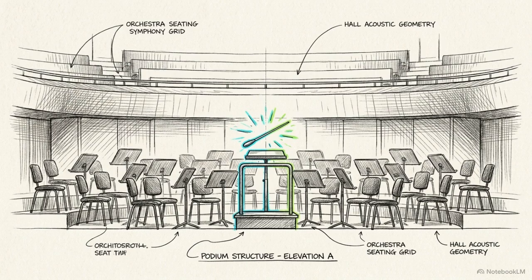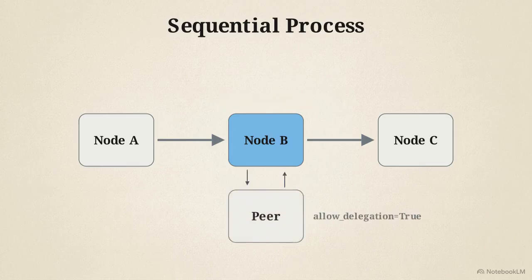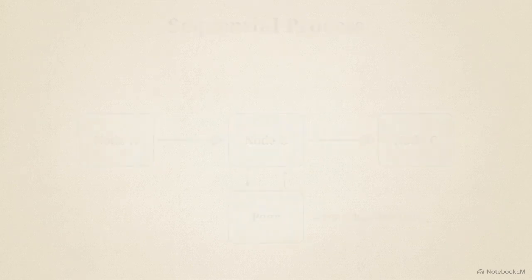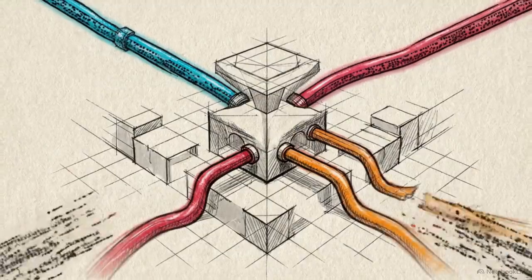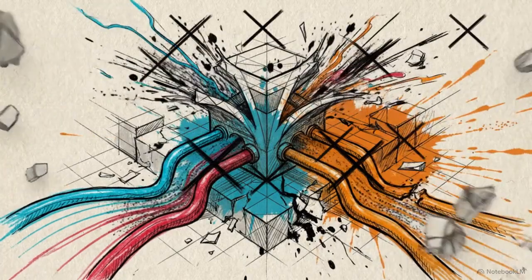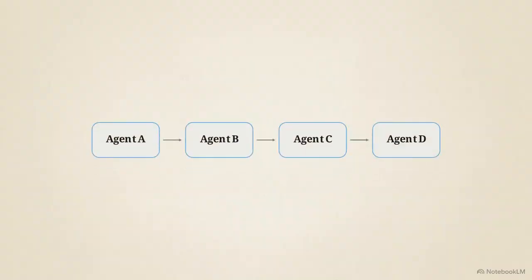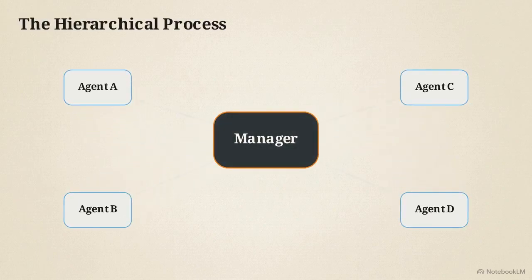This macro orchestration layer is called the crew. The default execution topology is the sequential process. Node A executes its task and injects its raw text output directly into Node B. Nodes can also query peers or divide subtasks if allowed delegation is enabled. However, a rigid sequential path breaks down when applied to highly complex projects that require dynamic reasoning and nonlinear data routing. For complex environments, the framework deploys the hierarchical process.